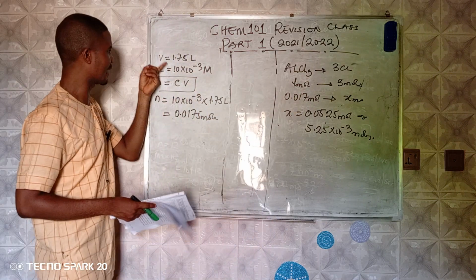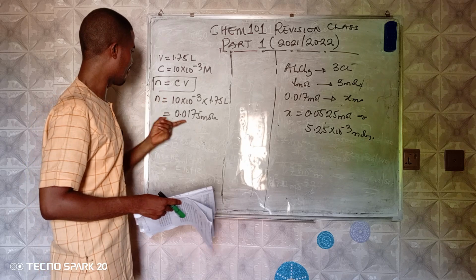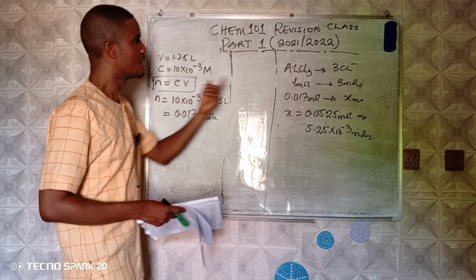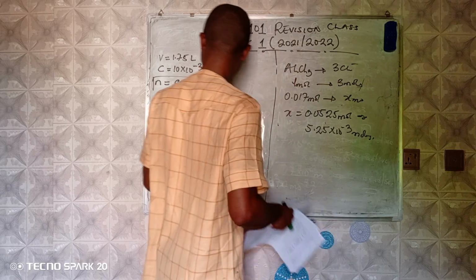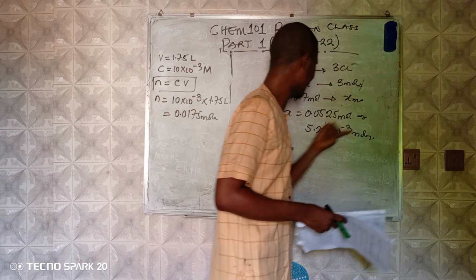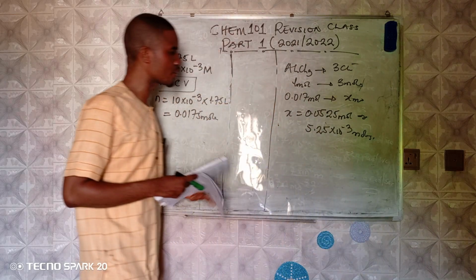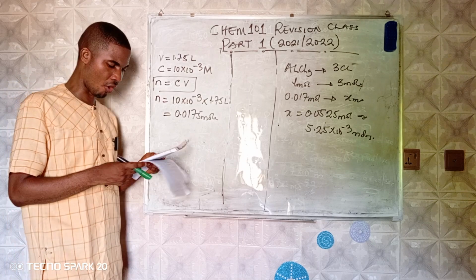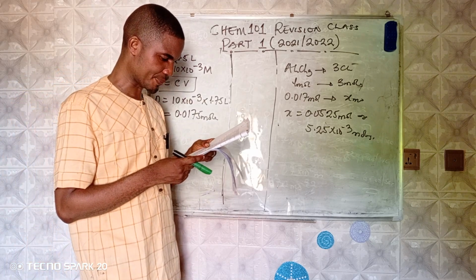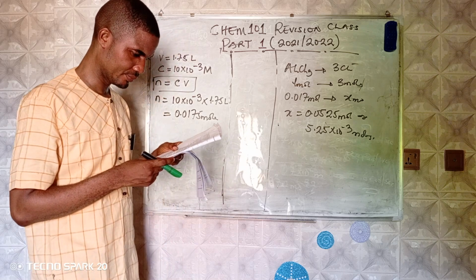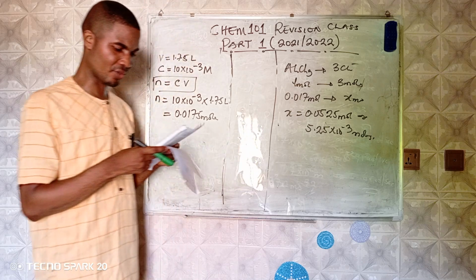When you have done this, they gave you this concentration and this volume. Remember n is equal to CV, so we have this amount. If the reaction goes on like this, then 1 mole of this produces this. Then how many moles of chlorine will this mole produce? When you do the cross multiplication, this mole will produce 5.25 times 10 to the minus 3 moles of chlorine. And that will be option C, 5.25 times 10 to the minus 3.